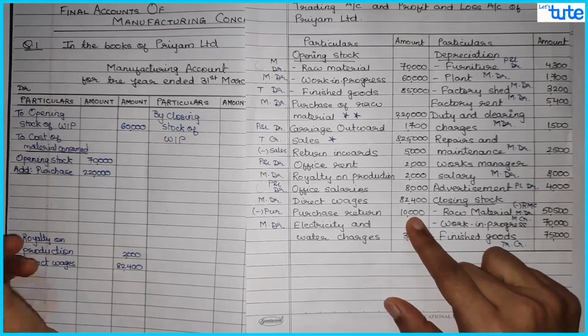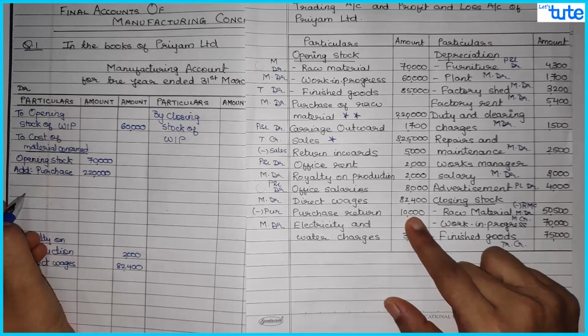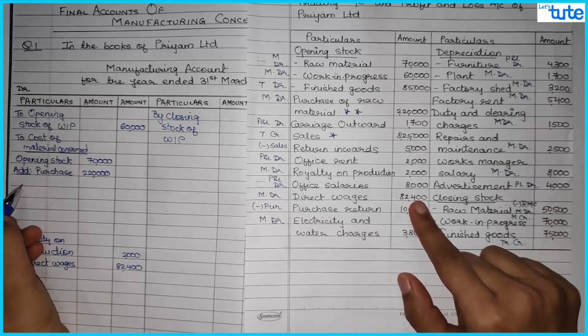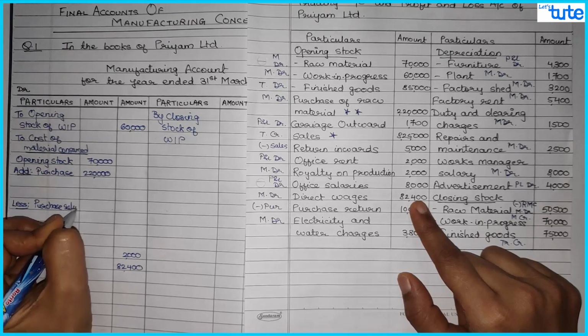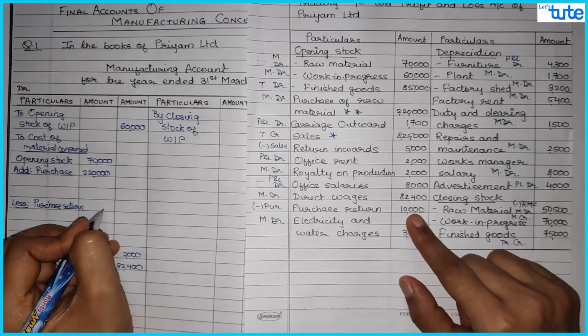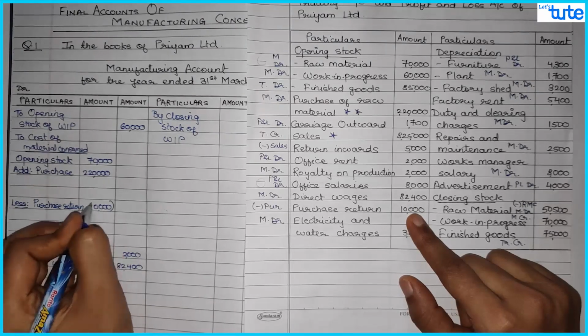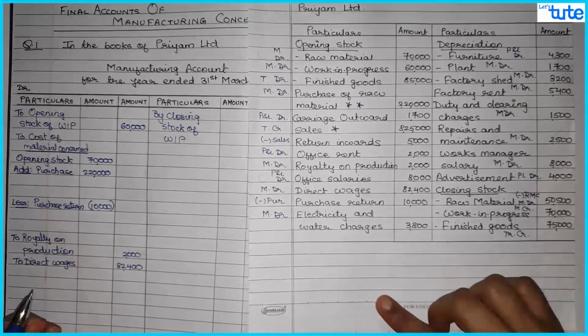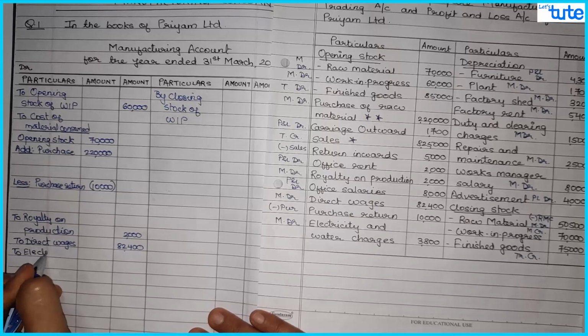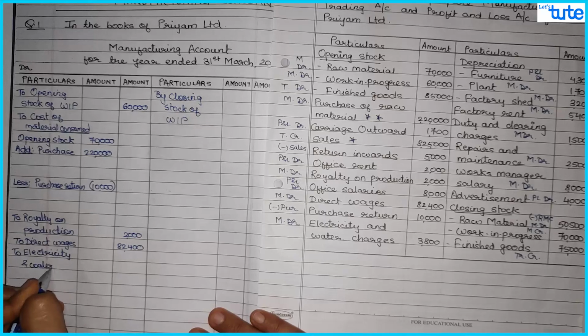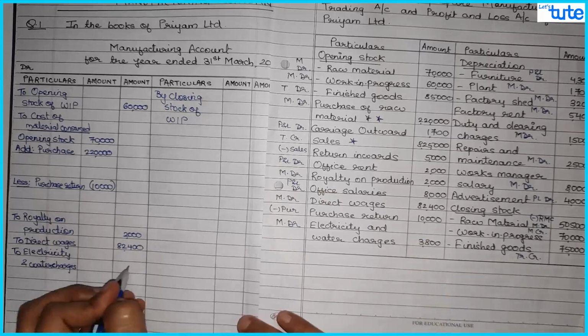Then we have purchase return. Purchase return would be deducted from purchase, but I'll leave a line for duty and clearing charges. So I'll leave 2 lines for that, and then I'll write "less purchase return," which is 10,000. Then we have electricity and water charges, again a manufacturing expense. So to electricity and water charges, which is 3,800.